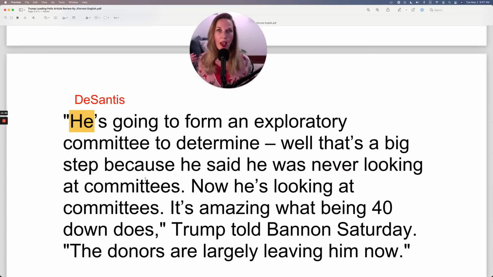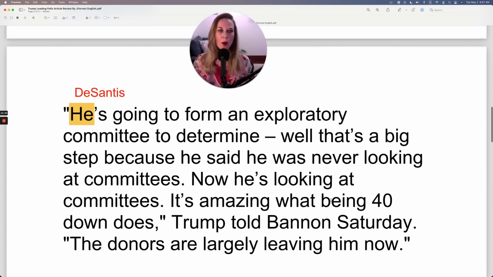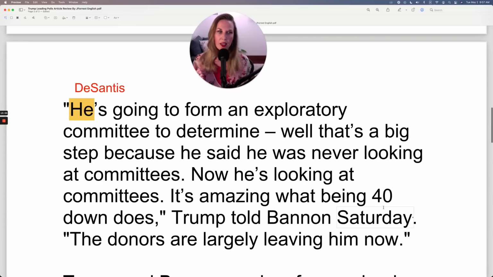Now he's looking at committees. It's amazing what being 40 down does. In this case, 40 down, that represents points. Is how they measure the popularity of different candidates. To be honest, I don't know what 40 points represents, how many people that represents, but he's 40 down, which means he's less popular than Trump and most likely other candidates as well.